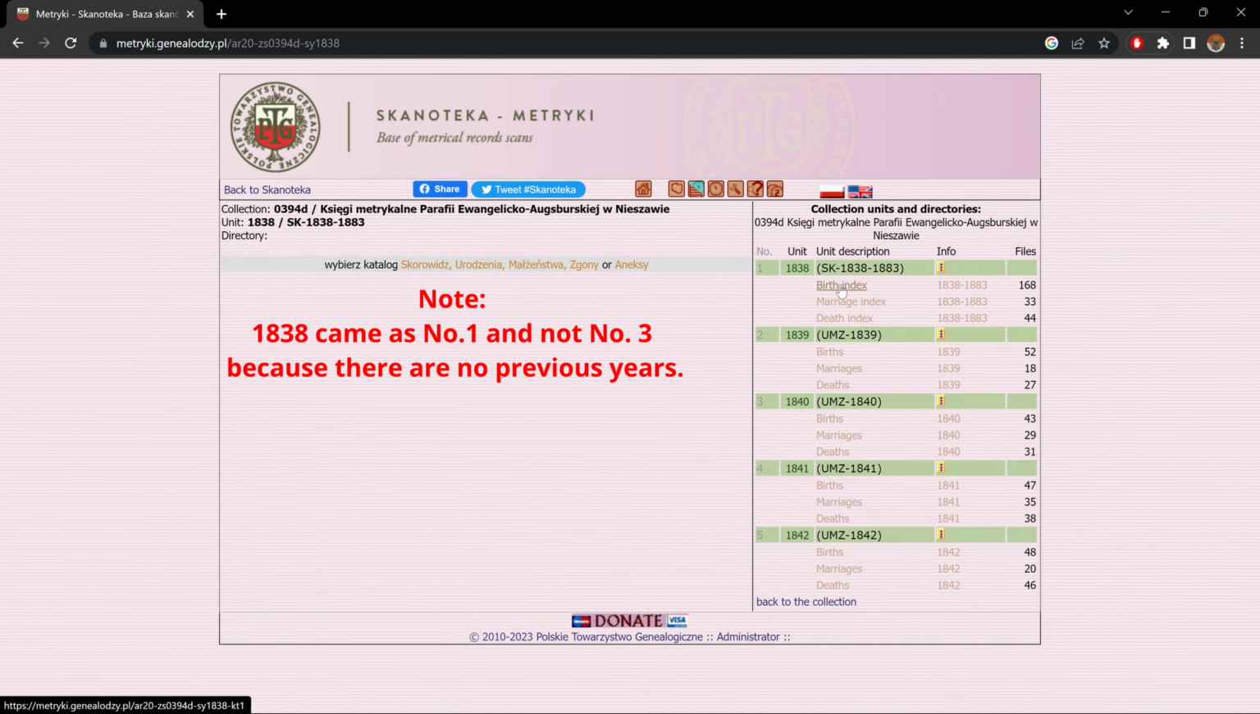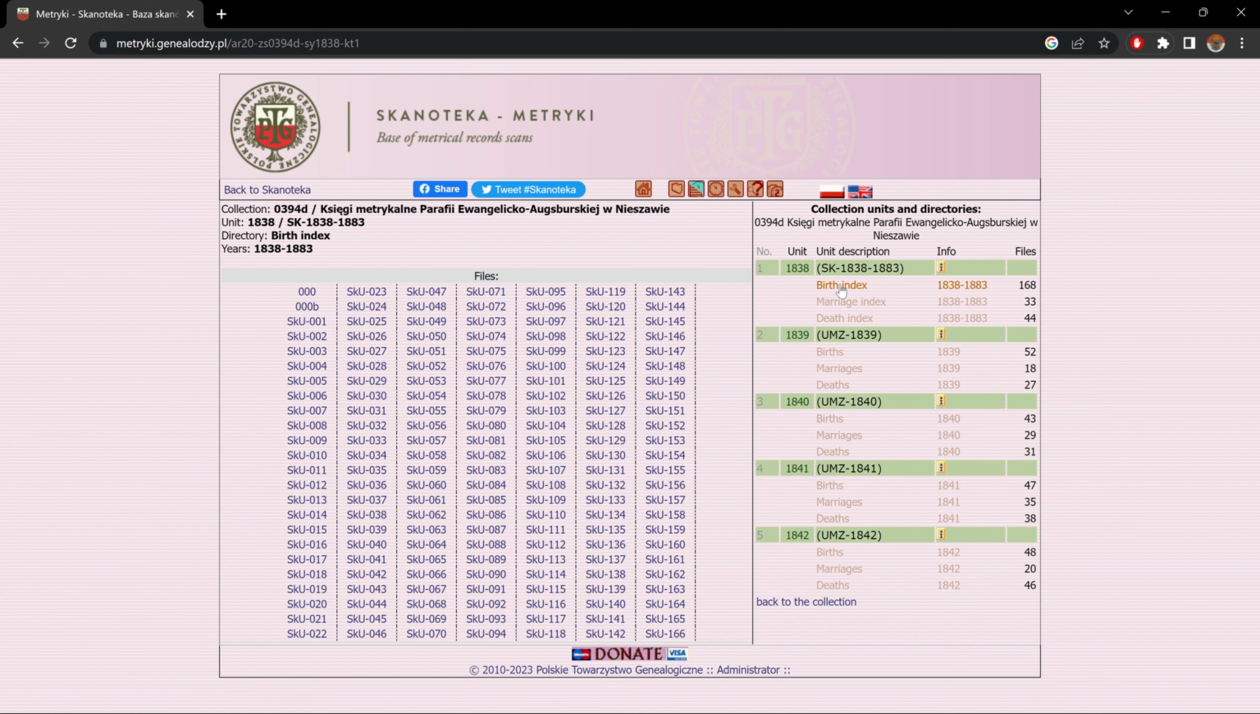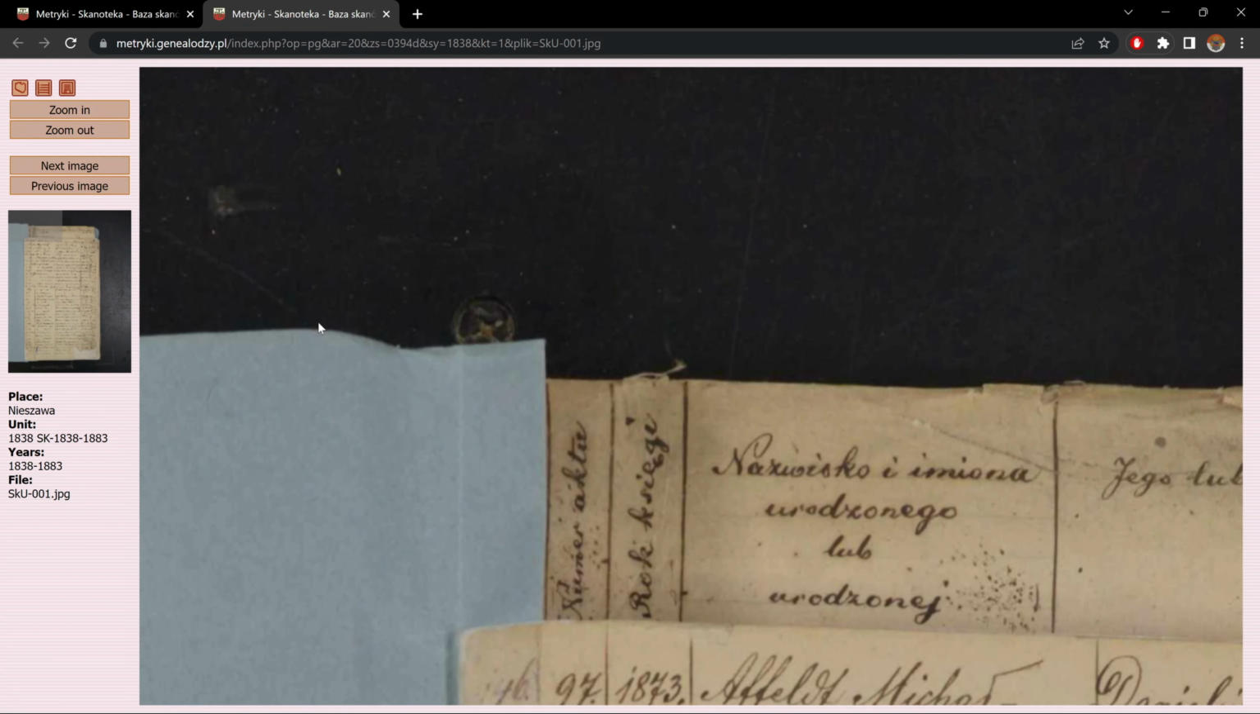Here, birth. And when you go into one of these records or options, you come up with a list like this. So again, our little letters SK meaning index and U meaning birth. So now we know that this is the index for birth, number 1. So let's click on that. And it brings you to a page like this.